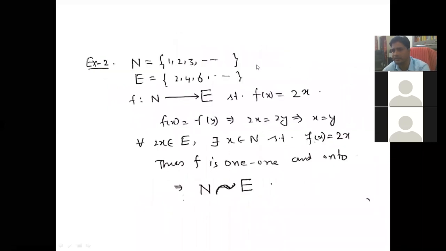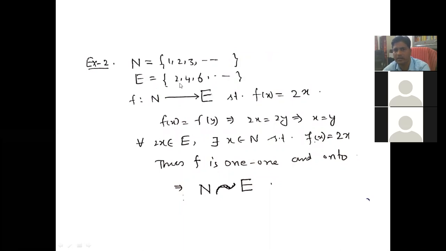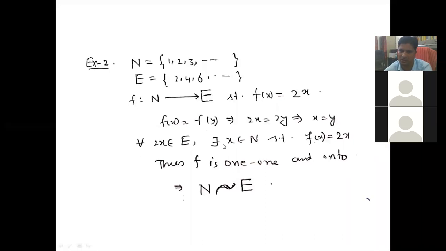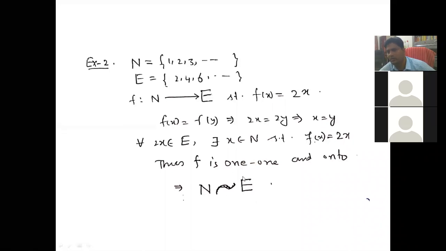Suppose N is {1, 2, 3, ...} and E is {2, 4, 6, ...}. In this case, f from N to E, if we define f(x) equal to 2x, not 2 to the power x, it is 2 times x. Then we easily see f(x) equal to f(y) implies 2x equal to 2y implies x equal to y, so f is one-to-one. Similarly, for all 2x belonging to E, there exists x belonging to N such that f(x) equals 2x, so it is onto. Thus f is one-to-one and onto. Therefore N is equivalent to E.